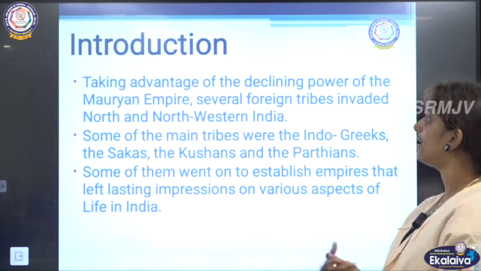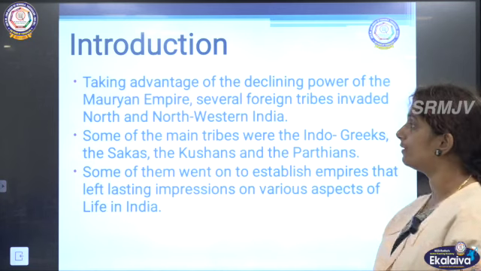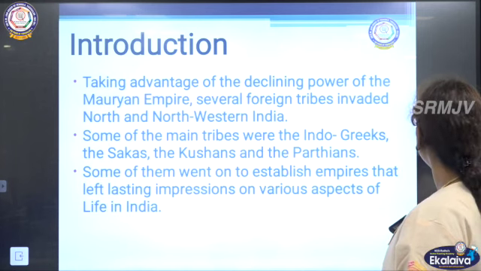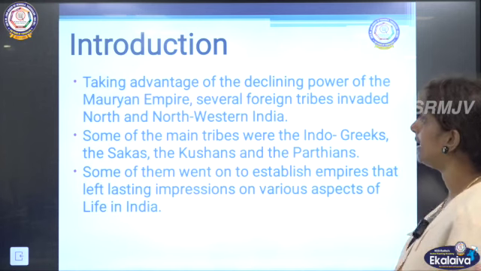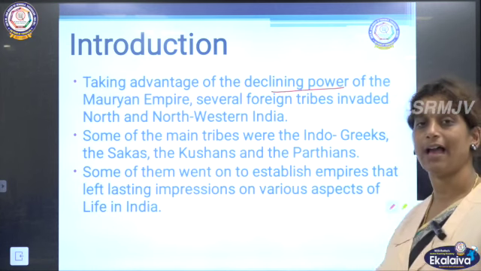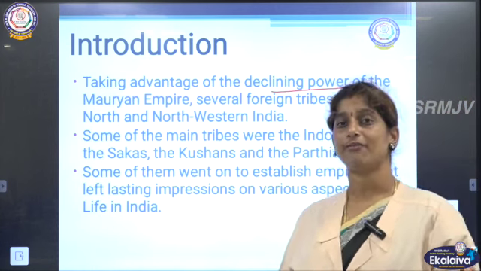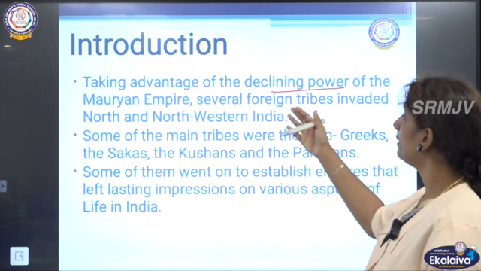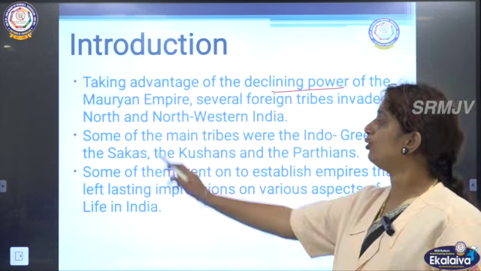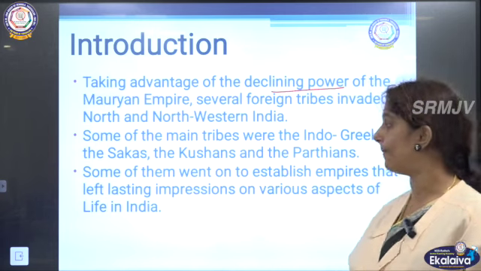So taking advantage of the declining power of the Mauryan Empire, several foreign tribes invaded north and northwestern India. So the Mauryan Empire's power started declining after Ashoka. After that, what happened? Many foreign tribes started entering our country through the north and northwestern part.